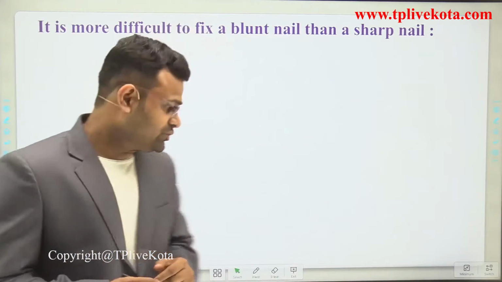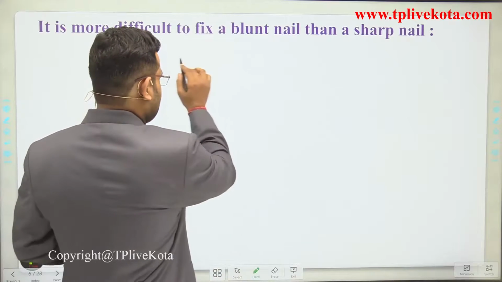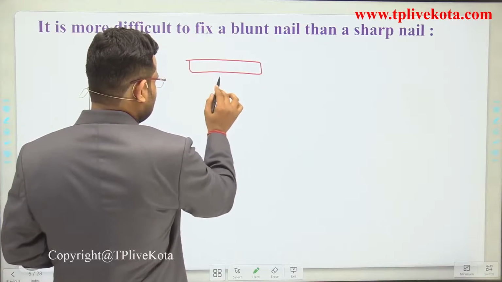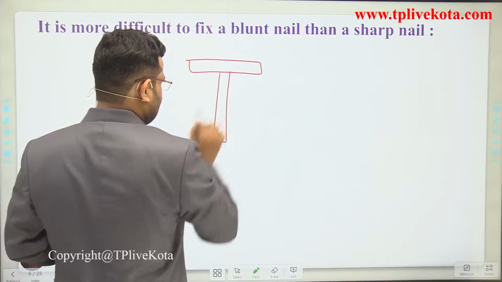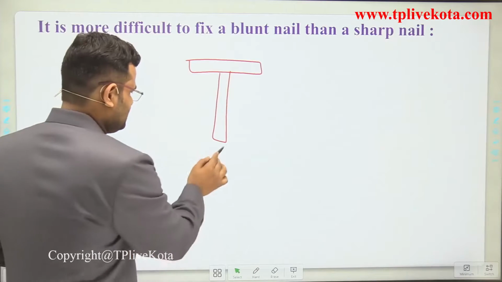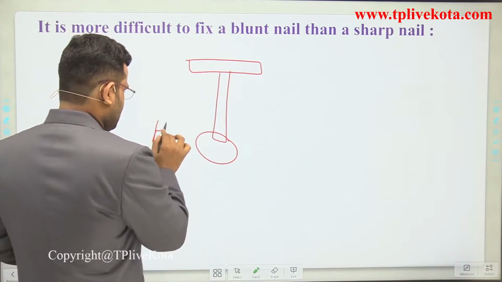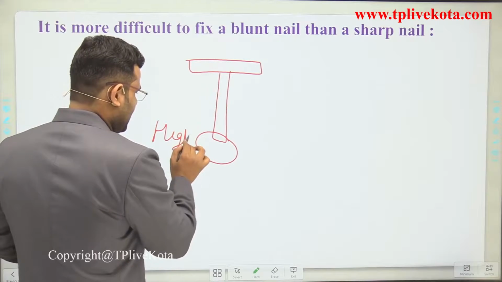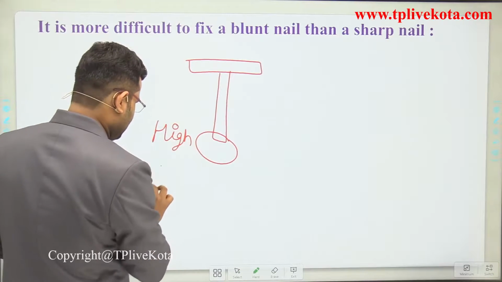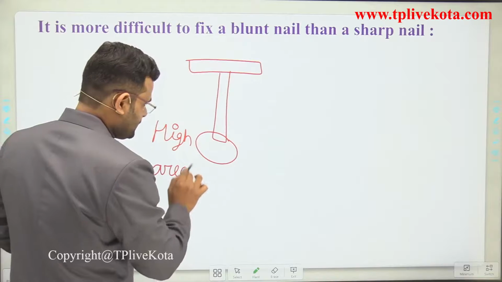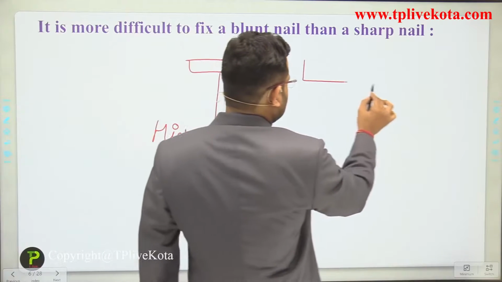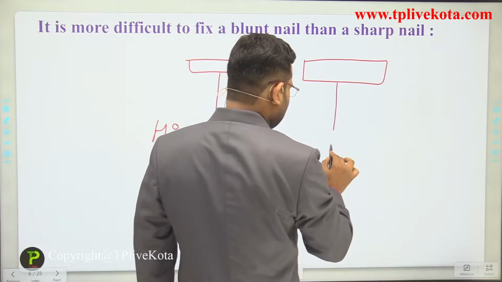Why? Let's suppose that this is a nail. A blunt nail has a high area and a sharp nail has